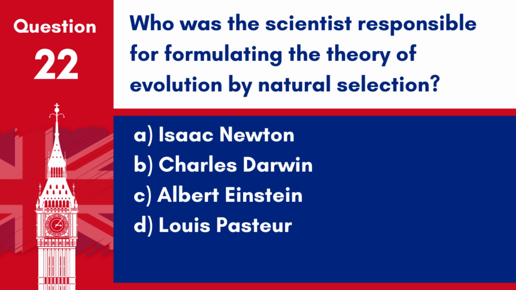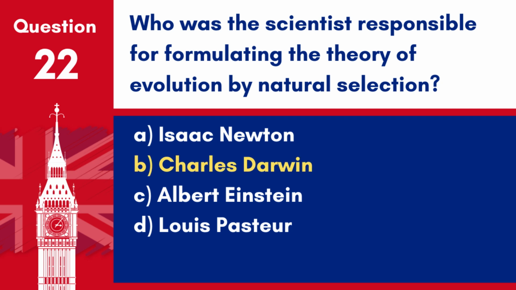Question 22. Who was the scientist responsible for formulating the theory of evolution by natural selection? A. Isaac Newton. B. Charles Darwin. C. Albert Einstein. D. Louis Pasteur.